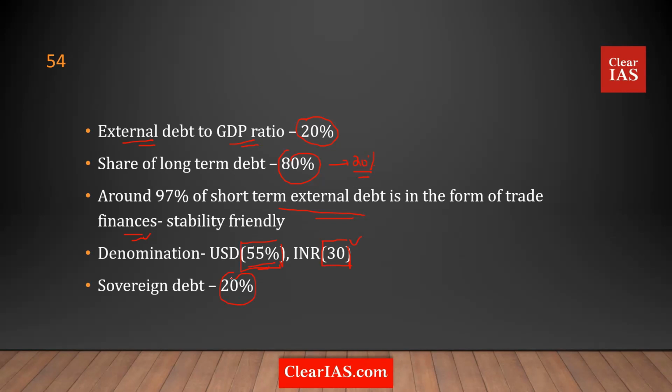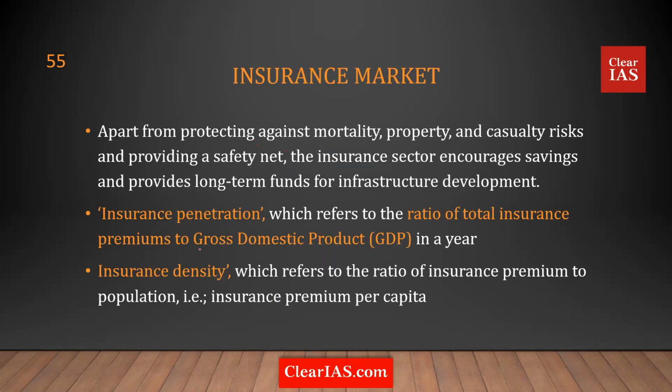Some important terms: one is insurance penetration and the other is insurance density. Insurance penetration means the ratio of total insurance premium to GDP. For example, in India, if the total insurance premium paid in one financial year is something like 100 crore, you take that in the numerator, take your GDP figure in the denominator, multiply by 100, and you get insurance penetration. Premium amount by GDP.